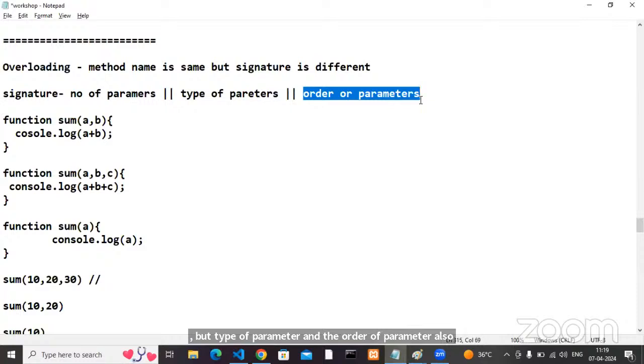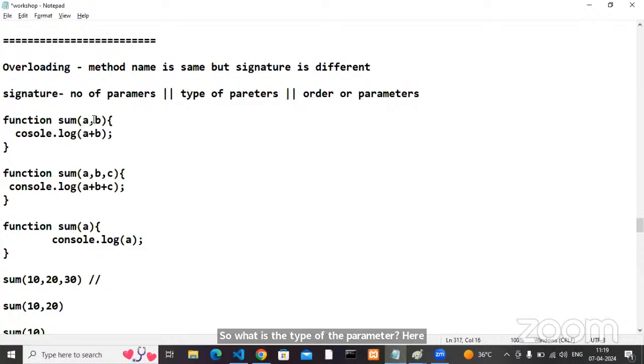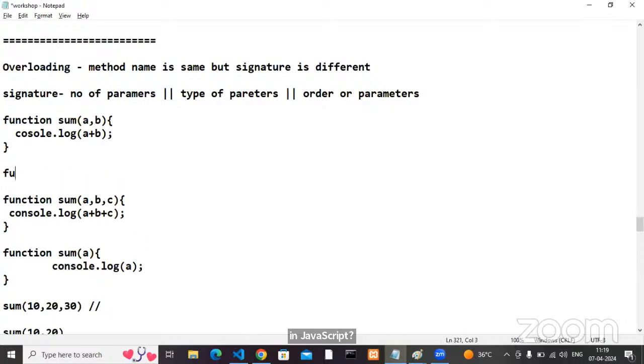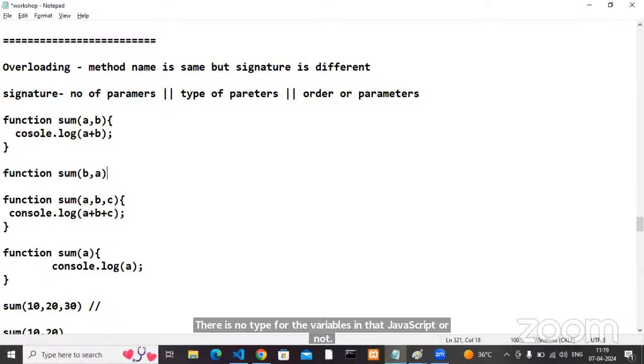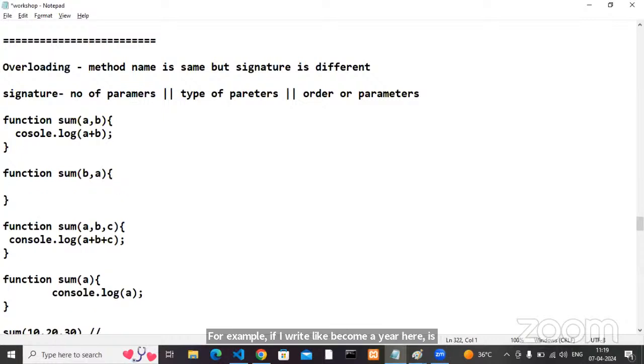So what is the type of the parameter? Here, what is the type for my A and B? Do we have any type for the variables in JavaScript? There is no type for variables in JavaScript. For example, if I write B comma A here, is there any way we can differentiate which type B is and which type A is?